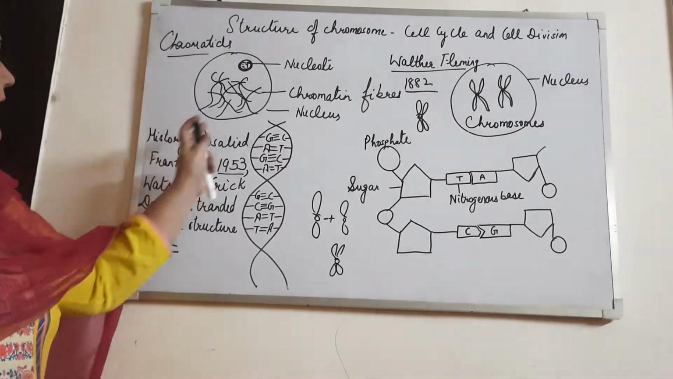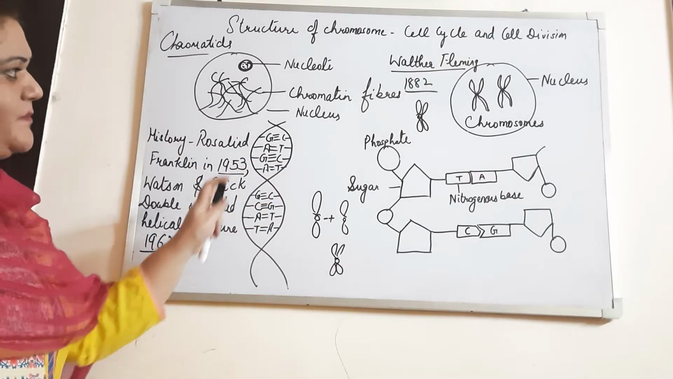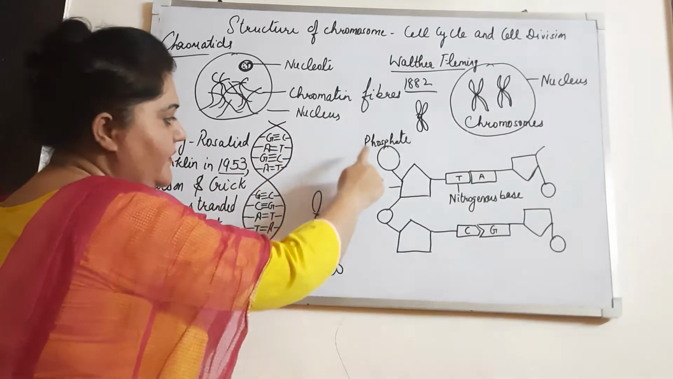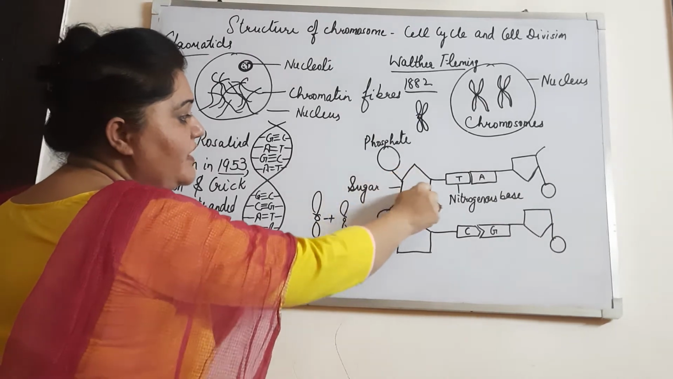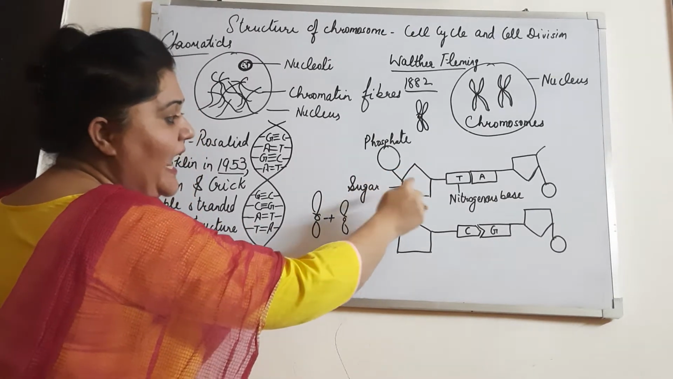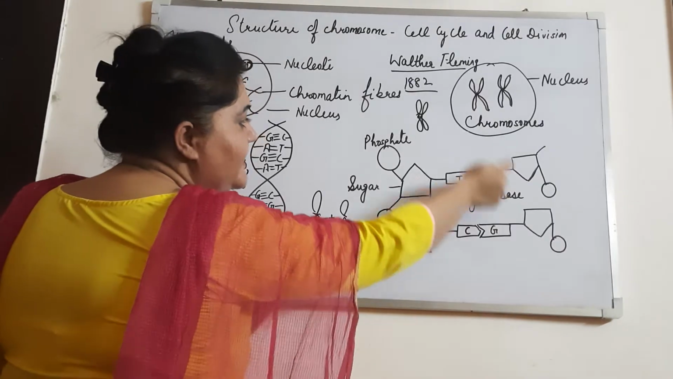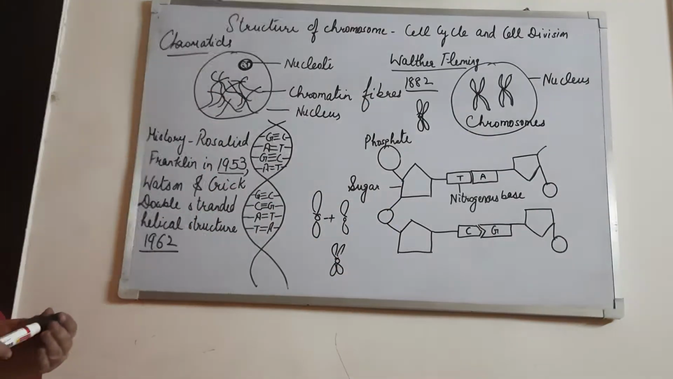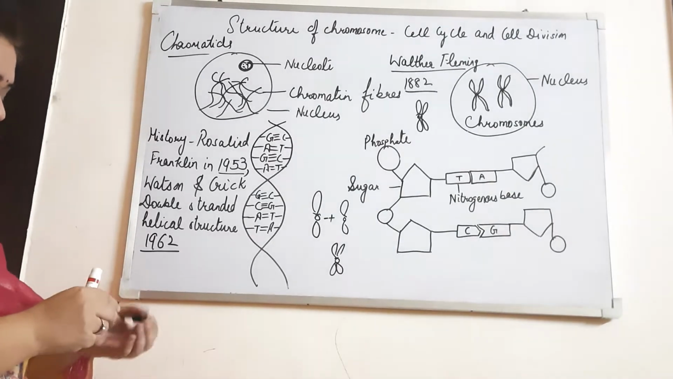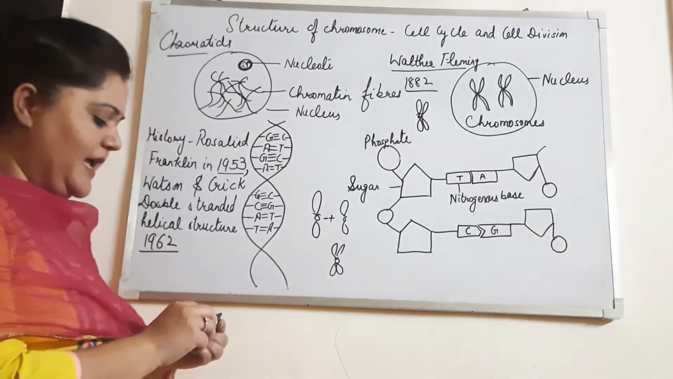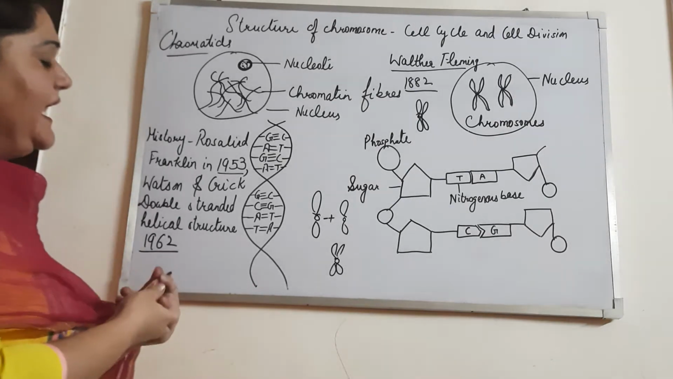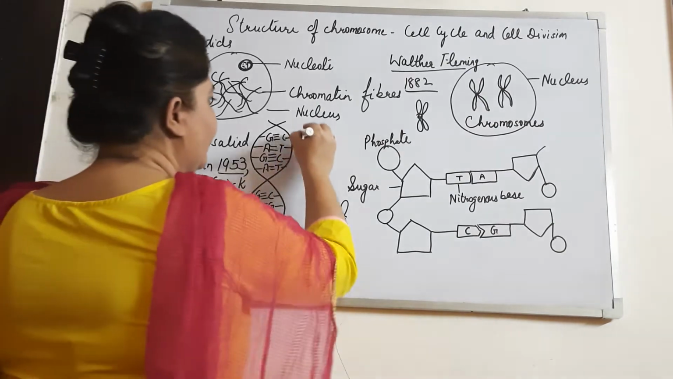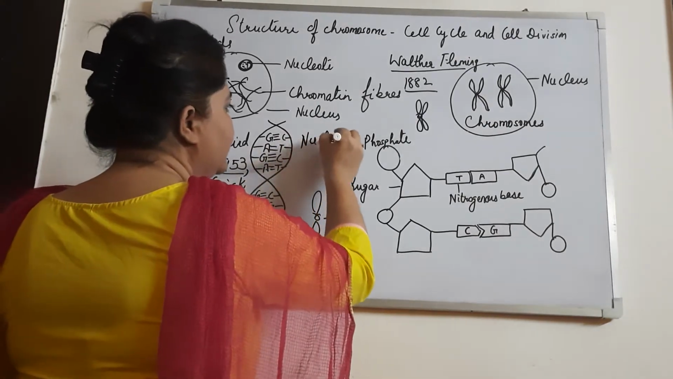Now, DNA is made up of these things. What are those? Phosphate, pentose sugar, a five-carbon pentose sugar, and nitrogenous bases. These three together are known as a nucleotide. So we can say that DNA is composed of nucleotides.